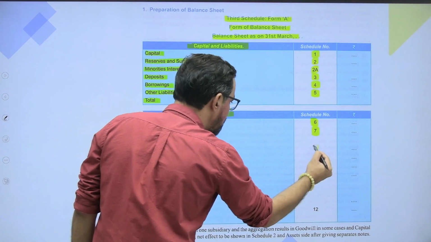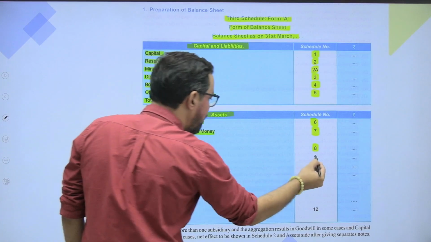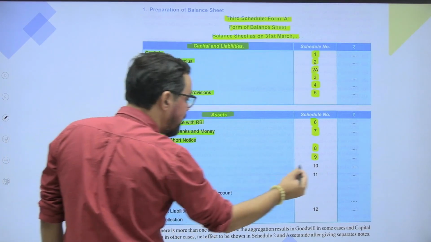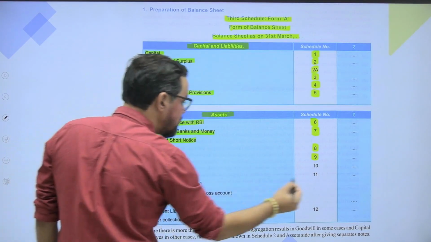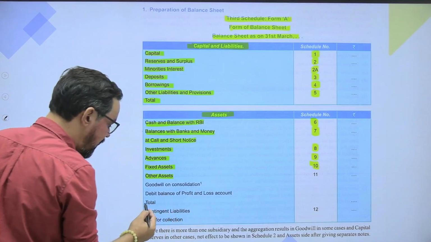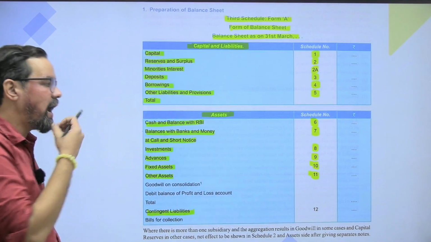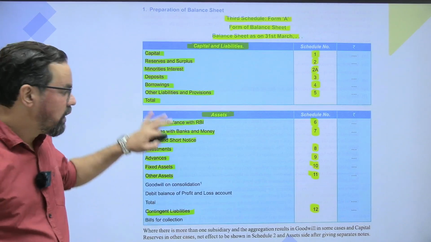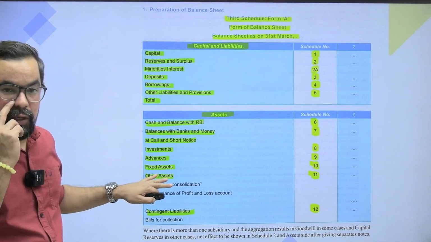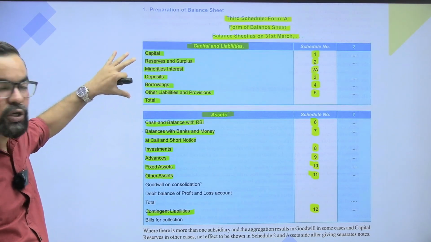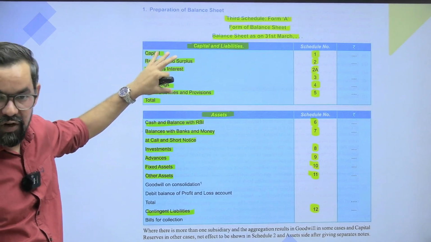Investment is schedule 8, advances is 9, fixed asset 10, then we have other asset 11, and then the contingent liabilities is 12. So these are the overall 12 schedules, okay, out of which 5 schedules generally belong to the capital and liability side, okay.